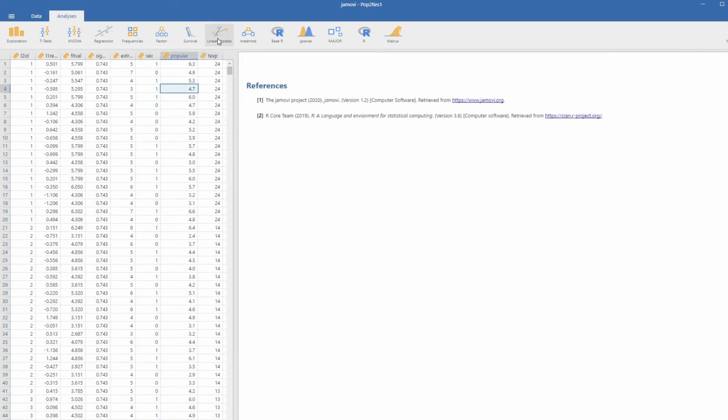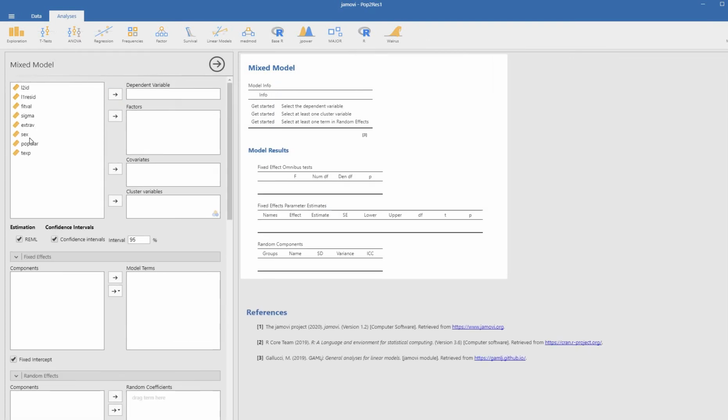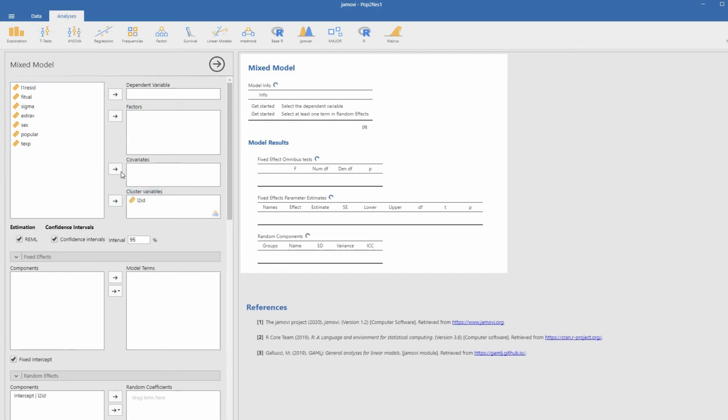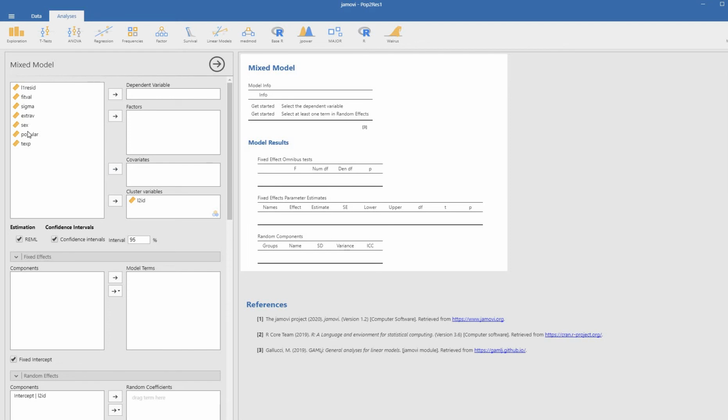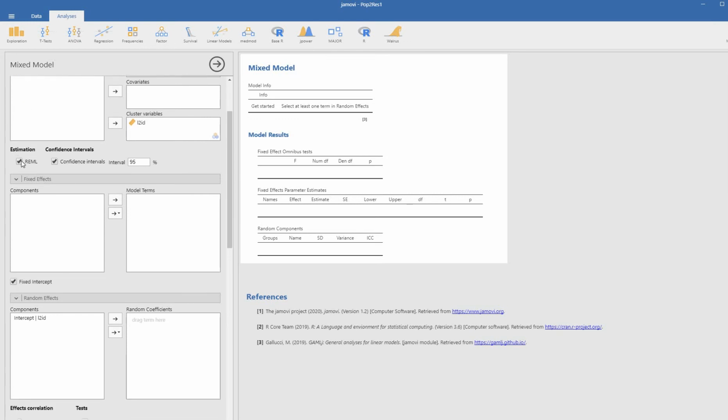So then next we'll go to Linear Models and then go down to Mixed Model right here. The first thing that we're going to do is specify that intercept-only model by moving our level 2 identifier variable down to the cluster variables box, and we're going to move our popular variable up to the dependent variable box. Next, going down to estimation, the default in Jamovi is REML, or restricted maximum likelihood, but to be consistent with the presentation, I'm going to click off of that so we get maximum likelihood estimates.